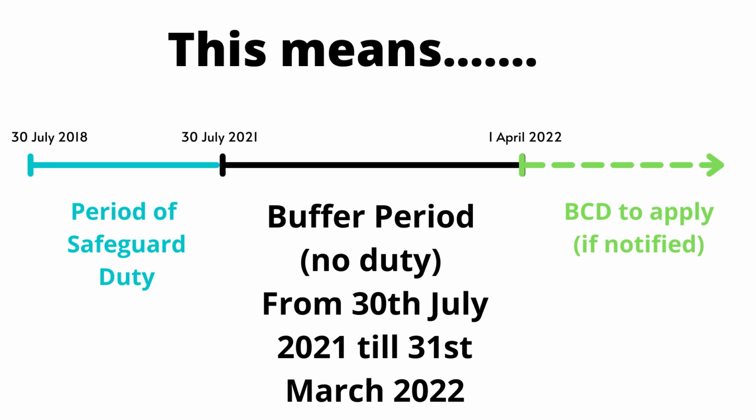Looking into the bigger picture, with no clarity on both stated steps, we can conclude that there is a buffer period of no duty on both solar PV cells and modules since 30th July 2021 till 31st March 2022. It can even go beyond in case basic custom duty is not notified by that time. This period is the reason why there was so much hype on removal of safeguard duty on solar PV panels or cells. We expect that this period will see a lot of import of solar PV cells and modules in the country, which will be used for under construction projects. However, the quantum of such import can't be quantified as of now.